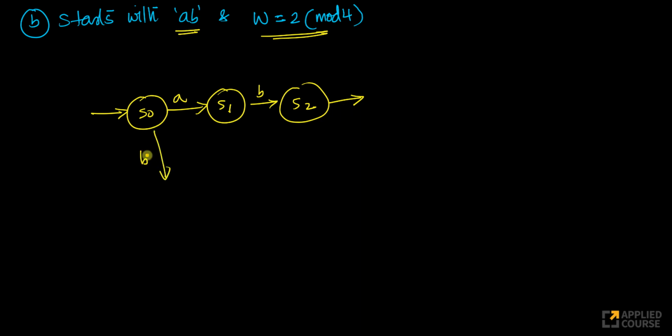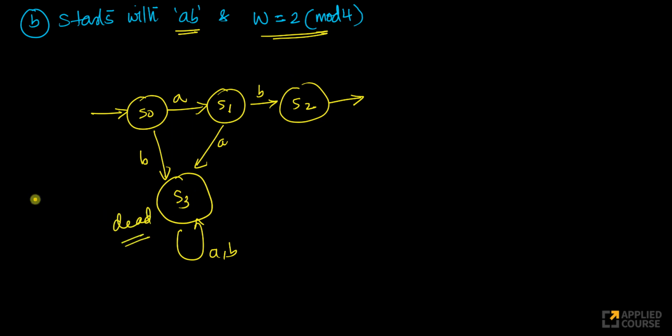If it starts with B here, I should reach a dead state. Let's call it S3. S3 is a dead state, because if it starts with B, I'll not care about it, right? Similarly, if it starts with AA, look at this, I'll reach a dead state here. This is my dead state. So this diagram drawn in yellow corresponds to this. Let me draw it in a different color here. I'll draw in orange. So this part I'll draw in orange, right?